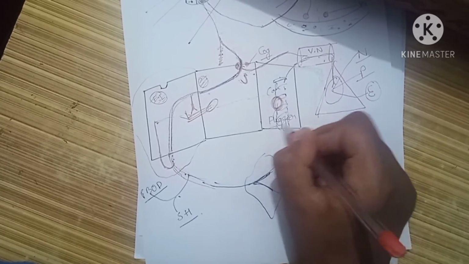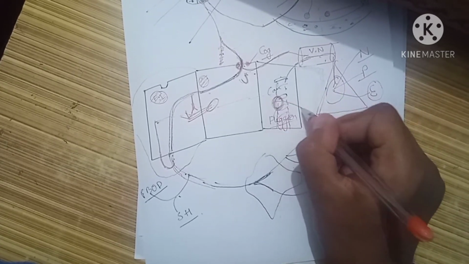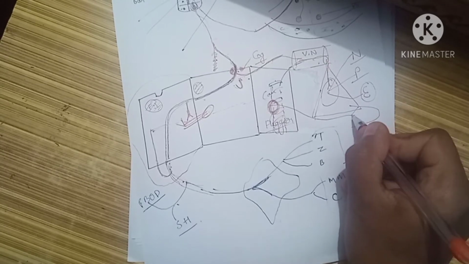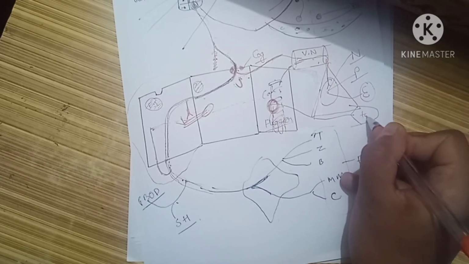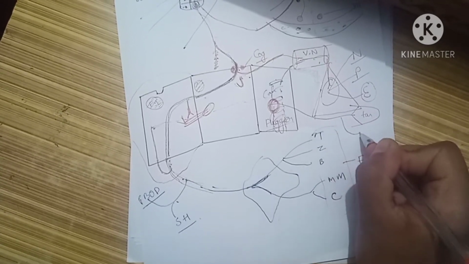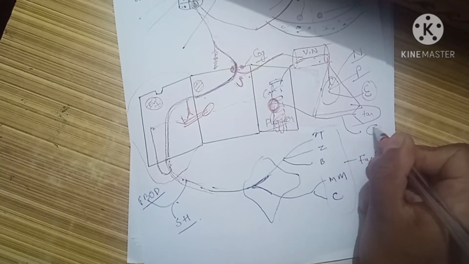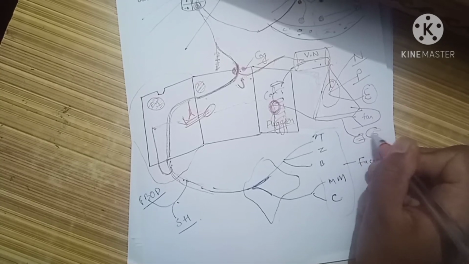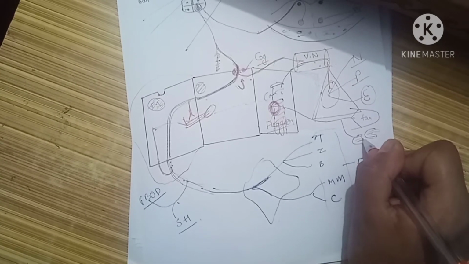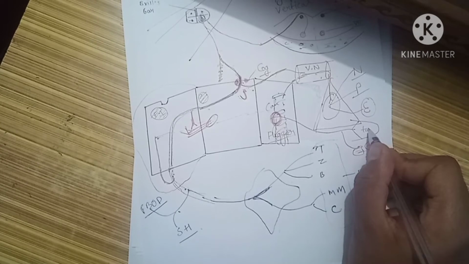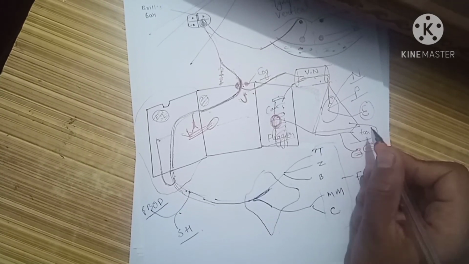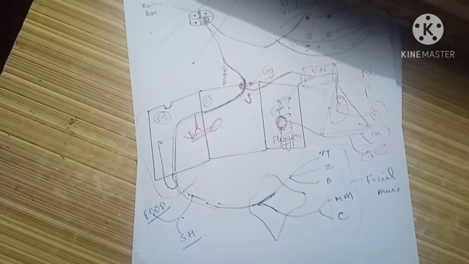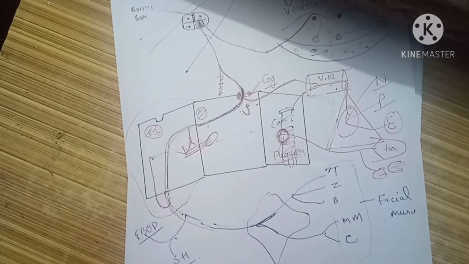Through the foramen of Huguier it exits, and then passes forward and supplies the anterior two-thirds of the tongue with taste sensation, plus it gives supply to the submandibular gland and the sublingual gland. So the salivary secretion through these two glands, as well as the taste sensation through the anterior two-thirds, is what is controlled by the chorda tympani nerve. These were the three nerves that we need to remember mainly about the facial nerve.